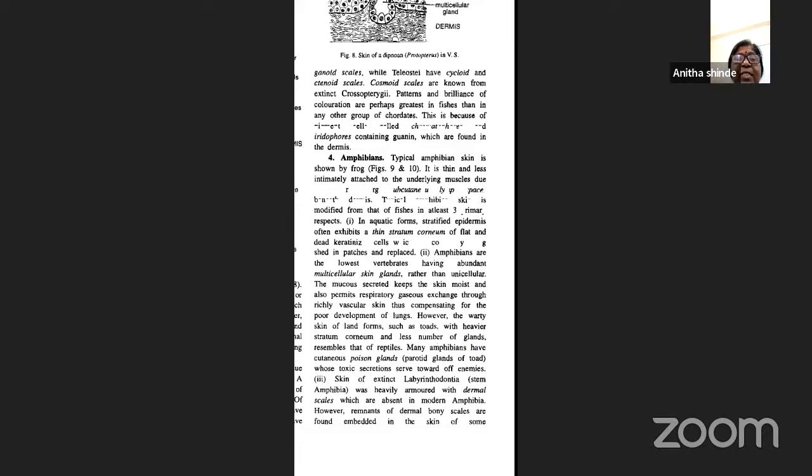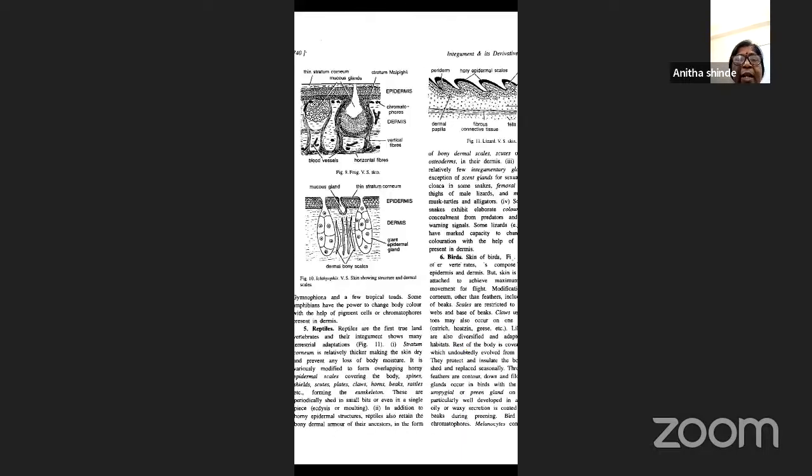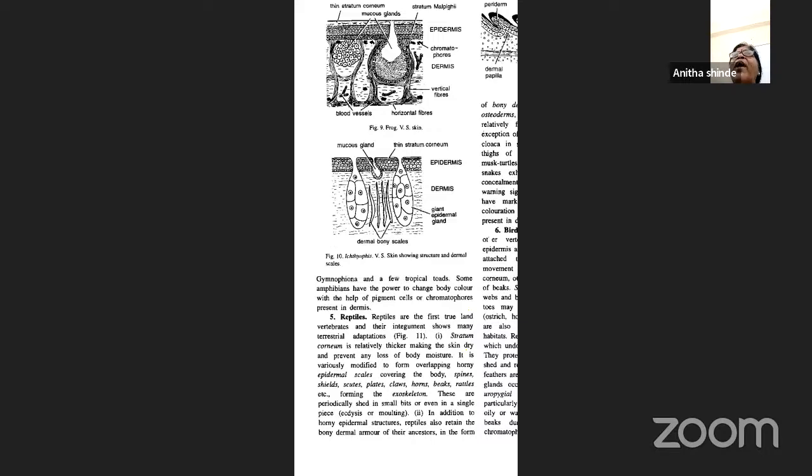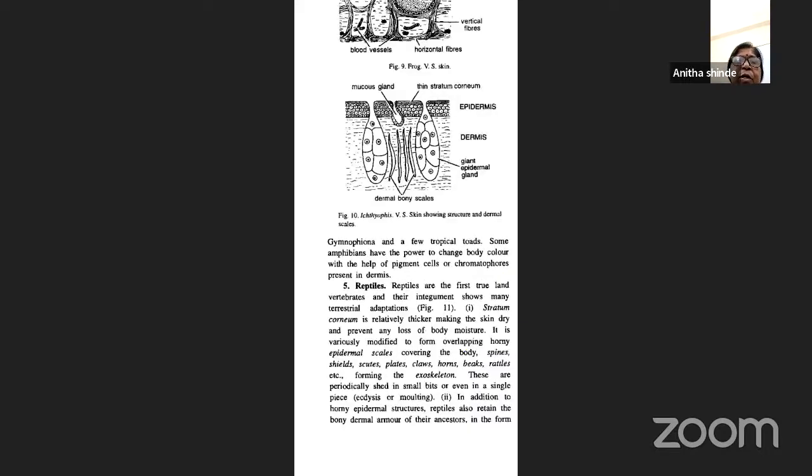Then coming to reptiles. Reptiles are the first true land vertebrates, you all know, and their integument shows many modifications and many terrestrial habitat adaptations. Because the reptiles actually are the first land vertebrates. Till now we have seen mostly animals that are especially fishes, so they are totally aquatic. Whereas when we talk about the reptiles, they are totally land vertebrates.